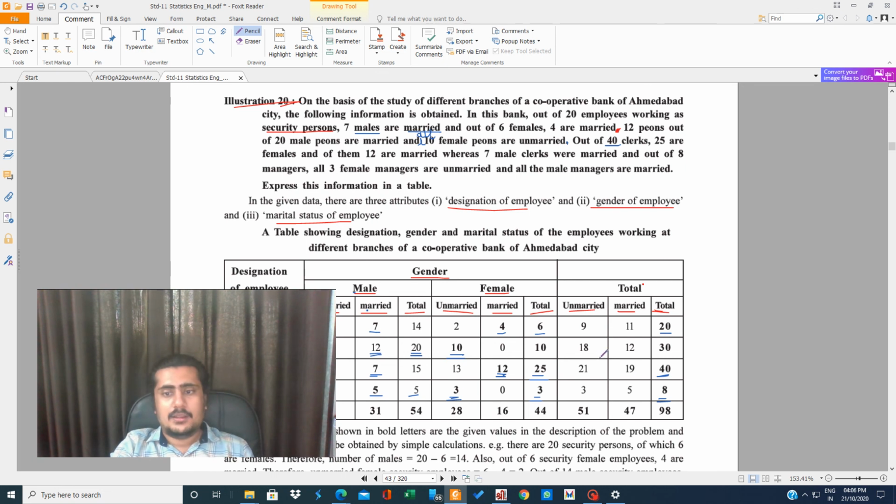Now these blue ticks are derived from the question. Nothing more than this is given in the question. Now, what I'll do, I'll balance the table.